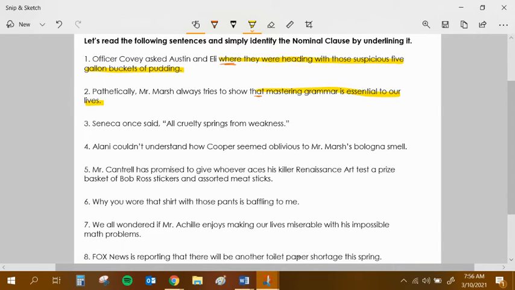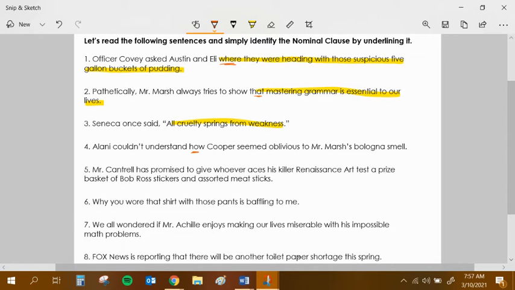Here's the next one. Seneca once said, ooh, now I've cut out that word that, but here's where your noun clause would be. All cruelty springs from weakness. Seneca, you so smart. Number 4, Alani couldn't understand how Cooper seemed oblivious to Mr. Marsh's bologna smell. Alani, that is not nice at all.